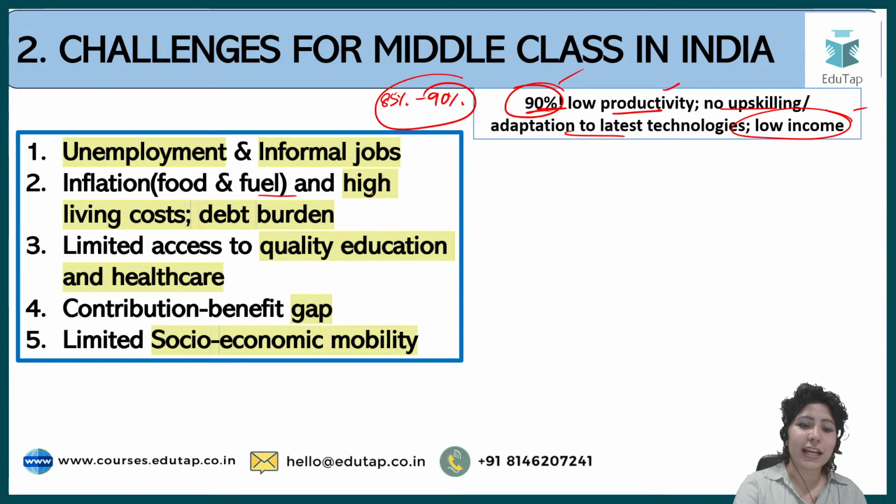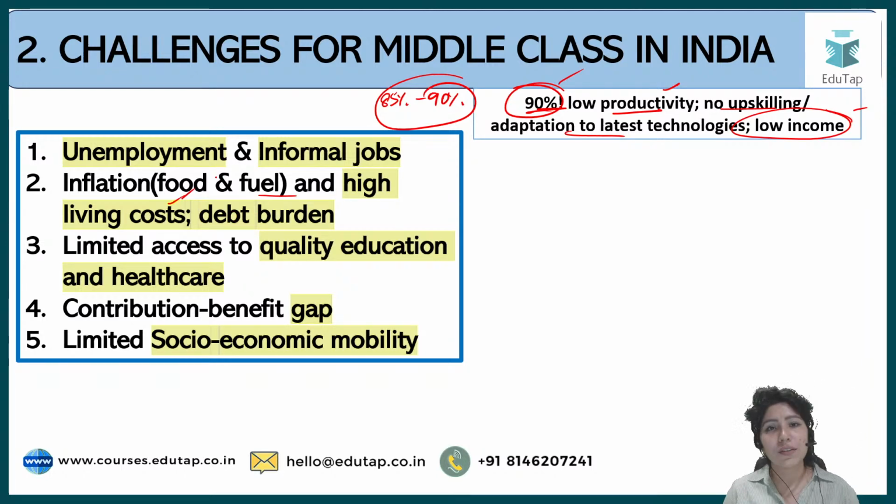Then you have inflation, food and fuel, and high living cost, debt burden. After the COVID-19 pandemic, the prices of fuel have gone up. As a result, prices of all the commodities, especially food prices, have almost doubled. So who is being impacted? The poor, they get free ration from PDS shops. Obviously there are different issues which are associated with the poor. We'll take them in a separate lecture, but talking about middle class, they are having similar level of income or salaries, but also the same responsibilities with an added burden of inflation.